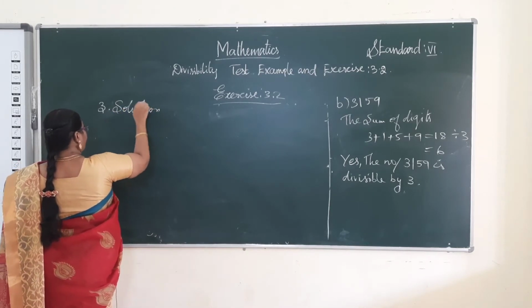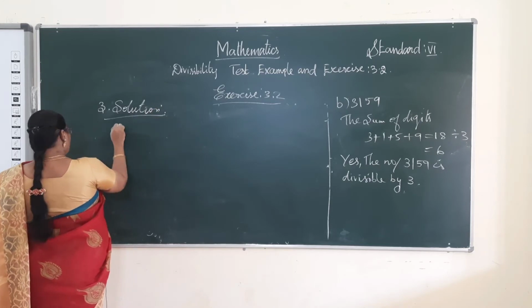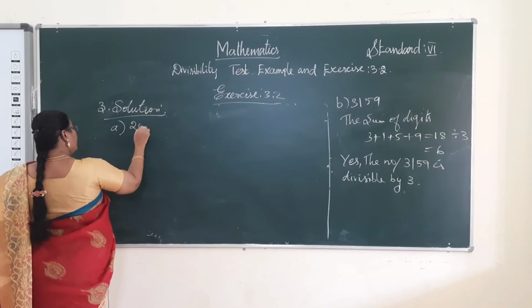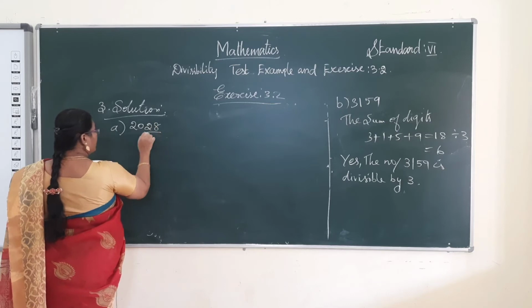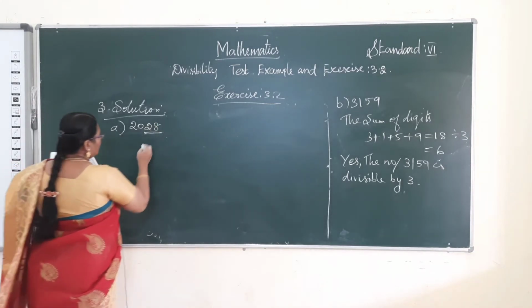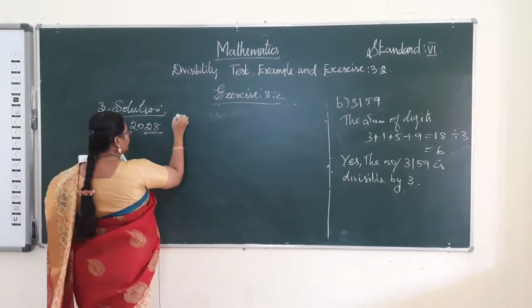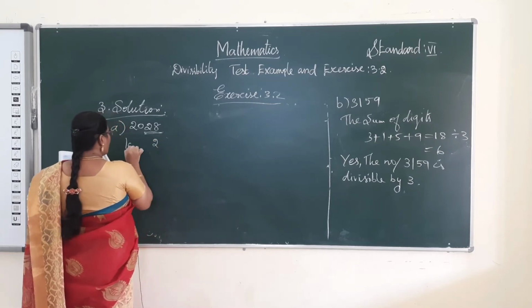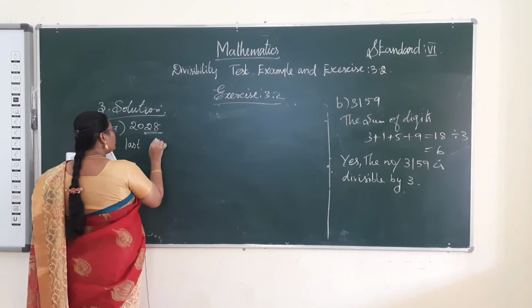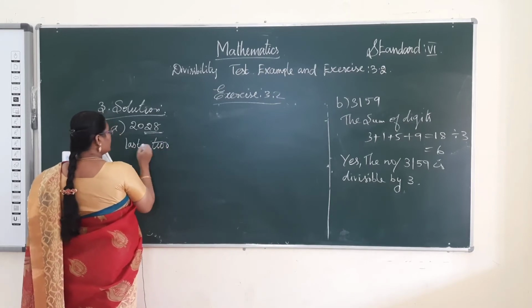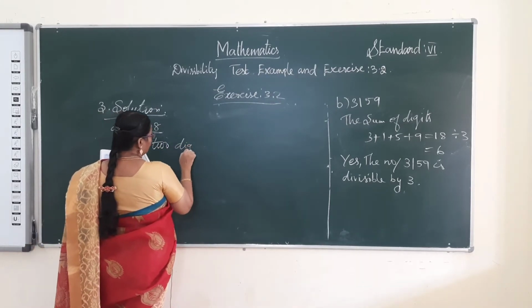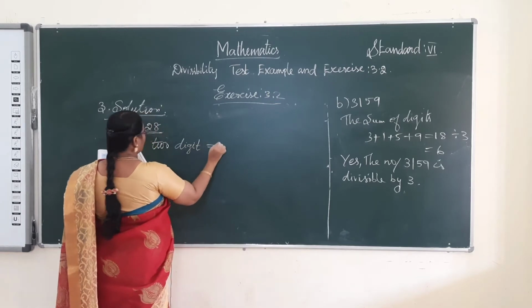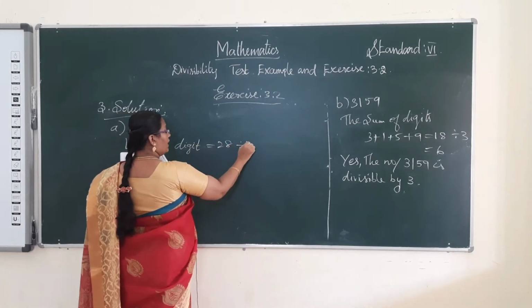Solution. The first one, 28. The last two digits are 28. The last two digits, 28, are divisible by 4.